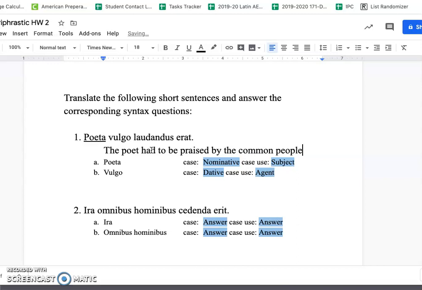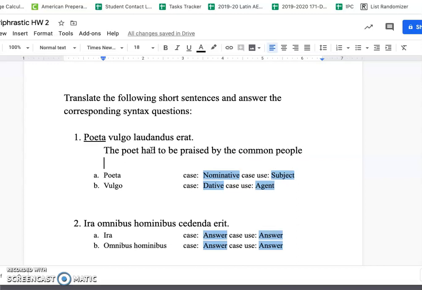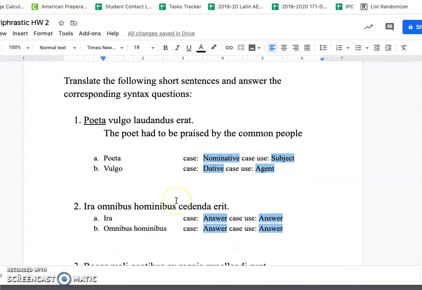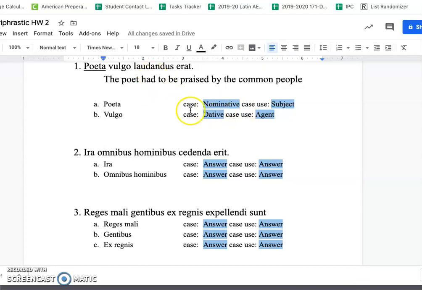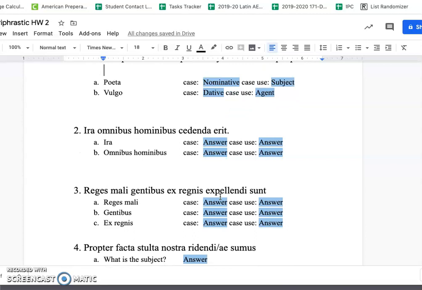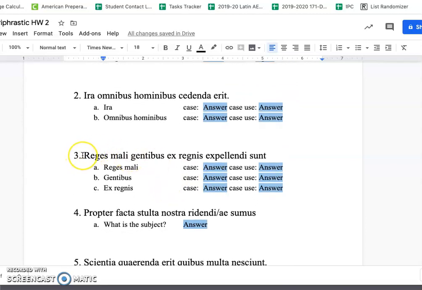Okay, and that is all you have to do for these sentences. Okay, some of them will be a little trickier than others, and some of them will be a little simpler, but you're just going to go ahead and work through the translations and the cases and case uses. Ira omnibus hominibus cadenda erit, reges mali gentibus ex regnis expellendis. So notice that this one has 3 different things going on: reges mali, gentibus, and ex regnis.